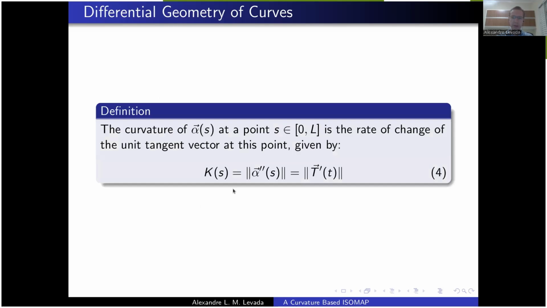The curvature, by definition, is nothing more than the magnitude of the second derivative of the parametric curve, the vector. In other words, this is the magnitude of the acceleration. So we want to compute a measure of how the curvature changes along shortest paths in graphs.